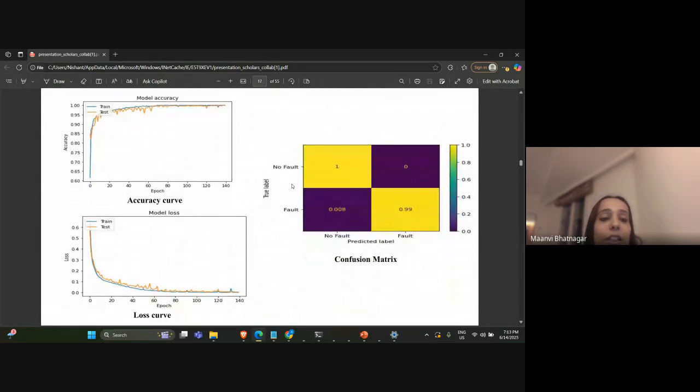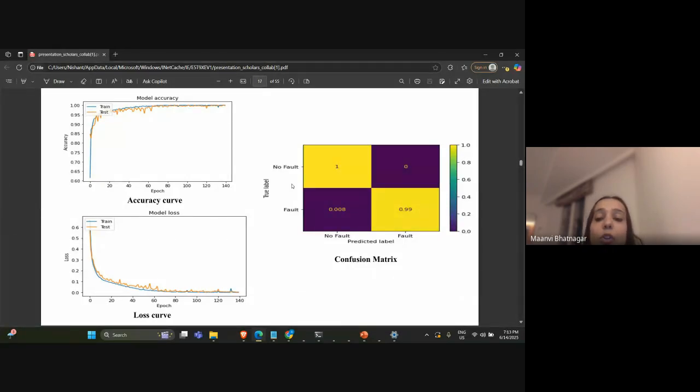Here we can see the graph of the accuracy of the model, where the blue line represents the training accuracy and the orange line represents the accuracy for the testing data.